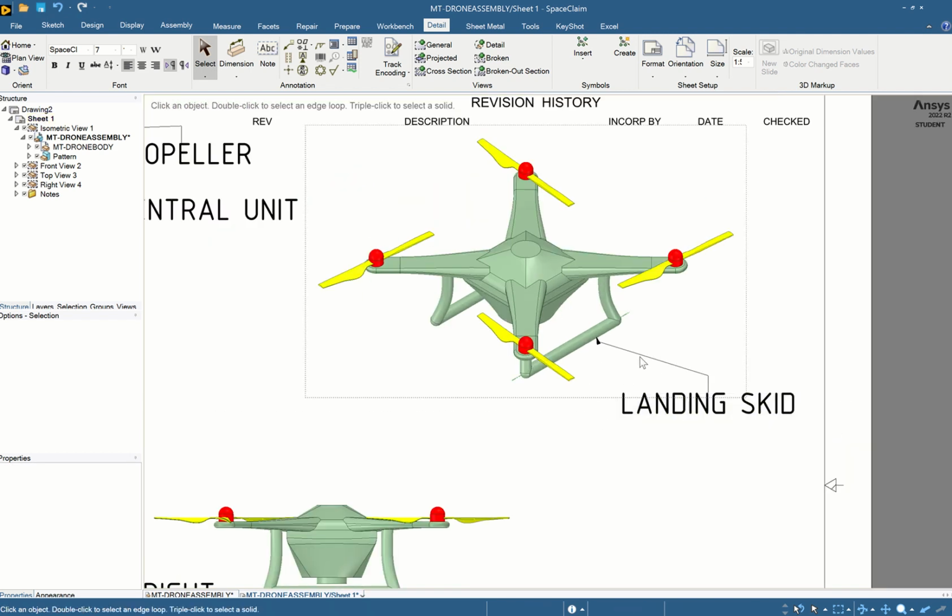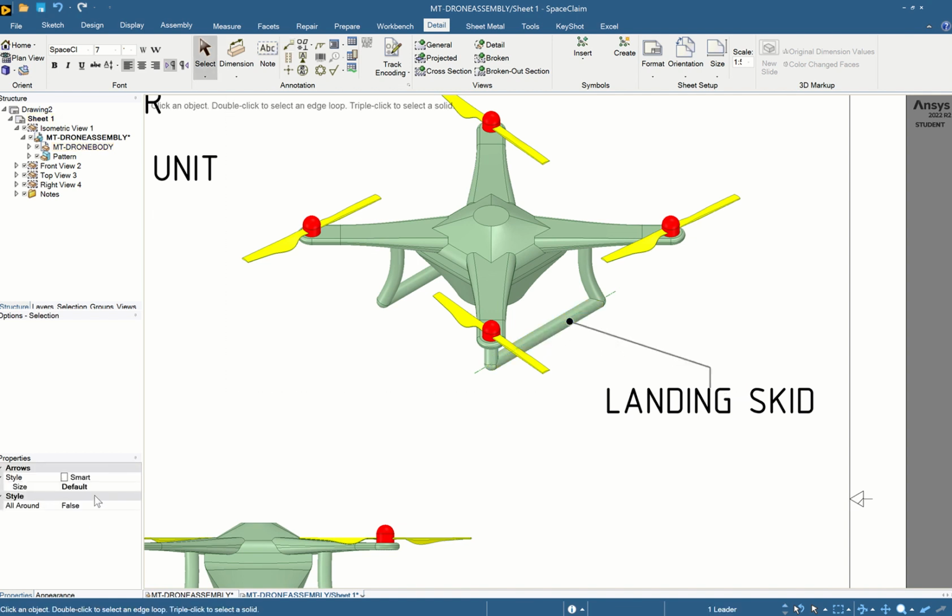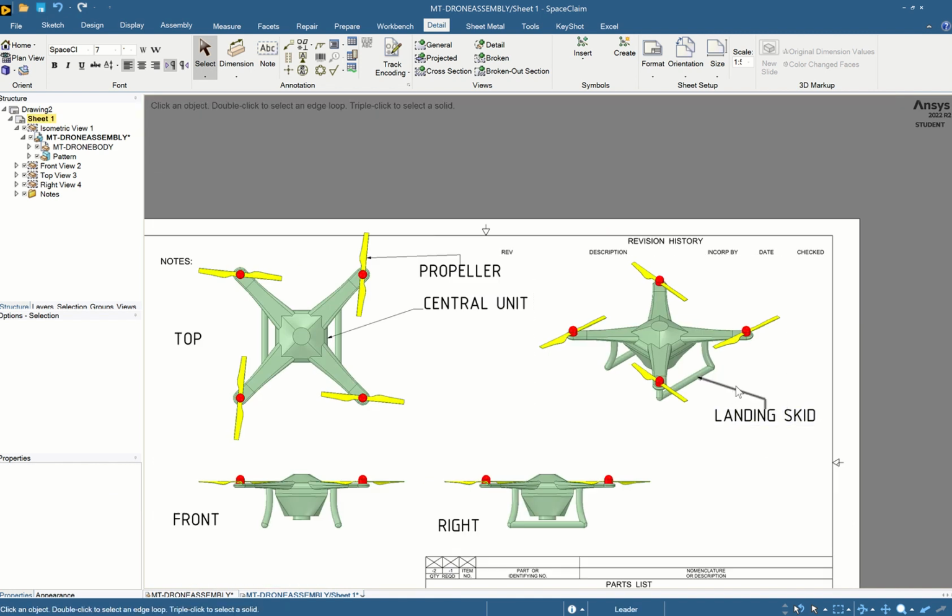So it'll point to that landing skid. Shall redo it. Okay, there we go, landing skid.